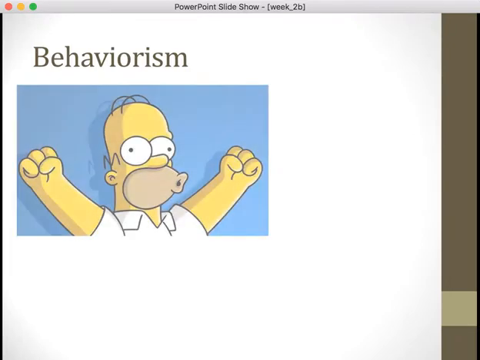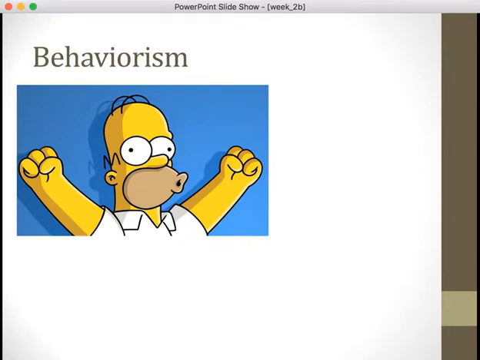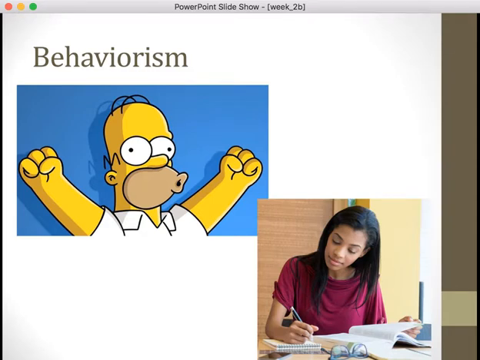So you have Homer here. And clearly, looking at him, you can tell he's happy. He's woohooing it up. So we know the mental state of being happy is really the behaviors he is exhibiting. Somebody's excited, they're raising their arms, they're screaming, they're yelling. That's what we mean by happy. If we look at this person, oh, wait, I can see this person is studying. That's what it is. They're engaged in thought, they're taking notes, they're turning pages in a book. Those types of behaviors are what we mean when we say studying.